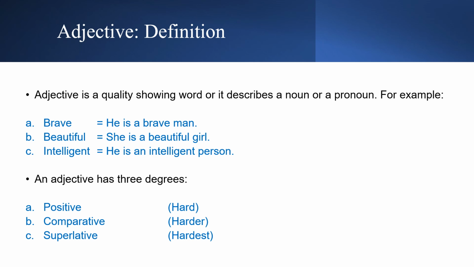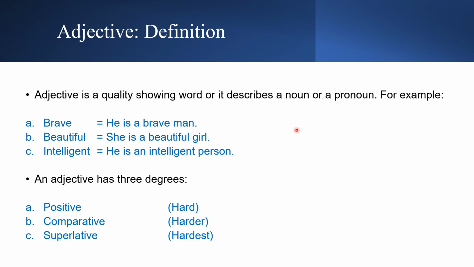So first of all, an adjective is a quality showing word, or it describes a noun or a pronoun. For example, brave, beautiful, and intelligent. Now these are three adjectives. As you can see from the definition, an adjective describes a noun or a pronoun. Describes doesn't mean only that it tells how it looks. It gives us more information about a noun or a pronoun.